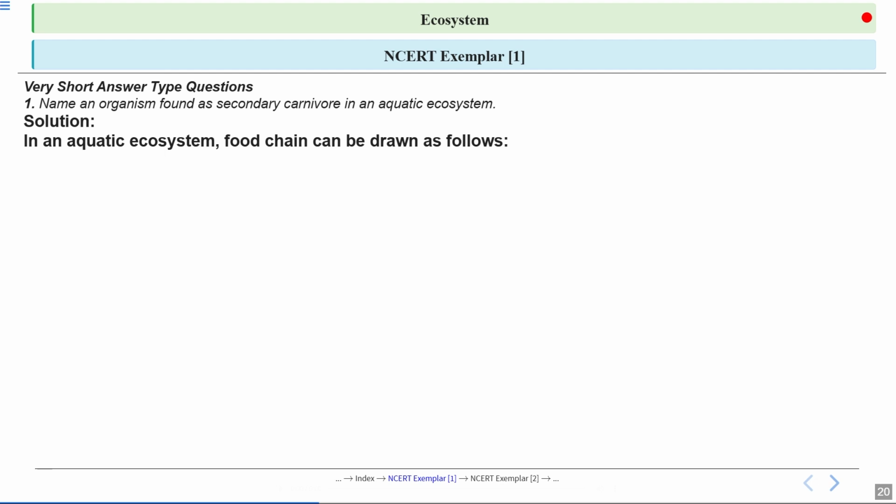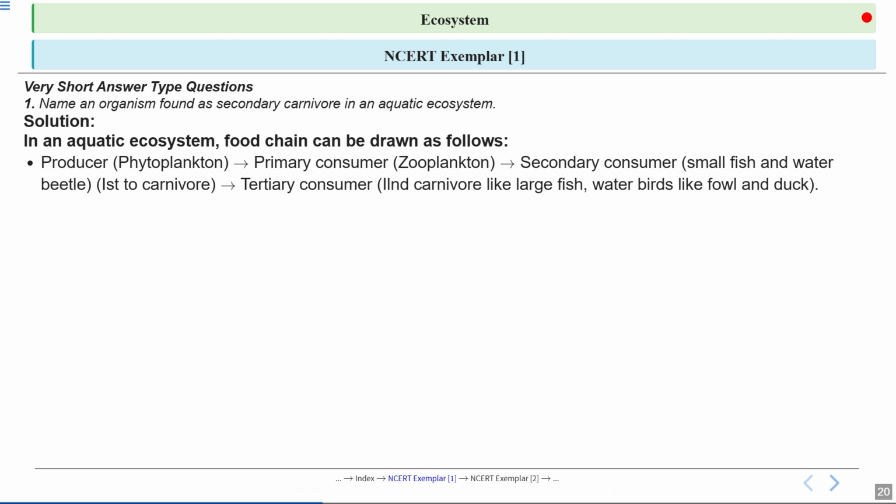See, in an aquatic ecosystem, the food chain can be drawn as follows. Here, phytoplanktons, which are the tiny plants in water, are the producers. They are capturing the sunlight and doing the process of photosynthesis, producing biomass and energy. Now these phytoplankton are eaten up by the zooplanktons, which are the primary consumers. So zooplanktons are basically herbivores. Then small fishes and water beetles eat the zooplanktons.